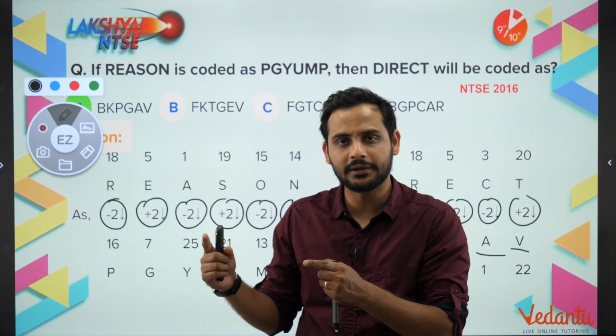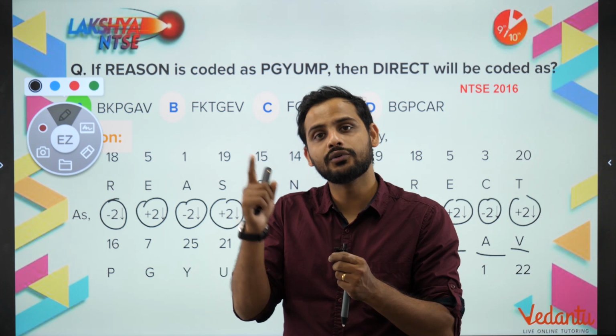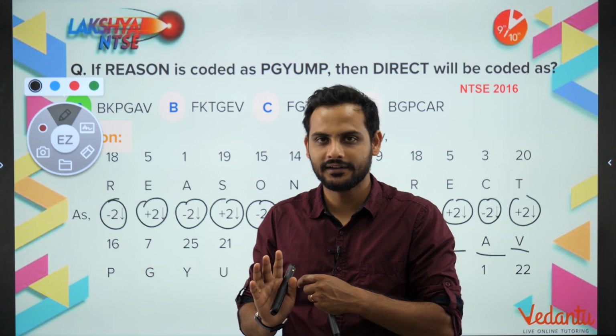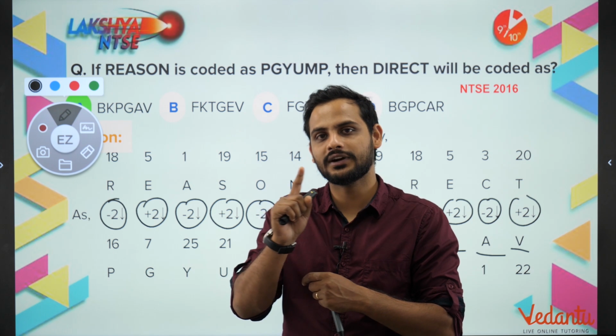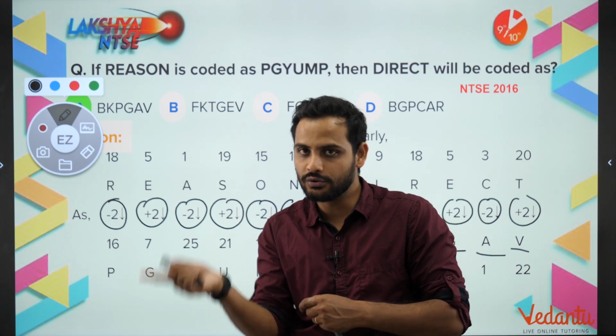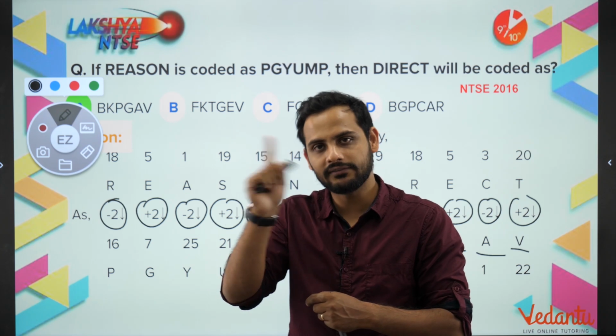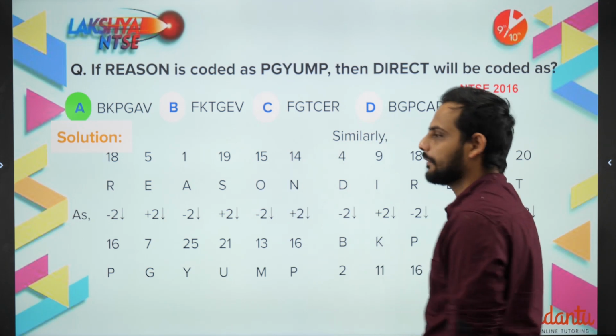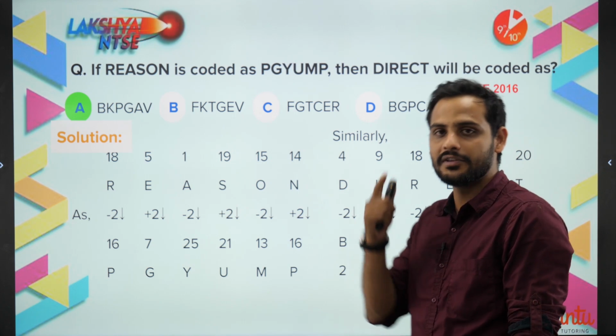Okay, if that is not working, suppose you are not able to get any pattern in that part, then you will go for the numerical value assigned to an alphabetic letter, right? We have already assigned, so we know A is 1, B is 2, C is 3, and we can do it in the reverse order as well, right? So then we'll go for that logic. First we'll check with this part, and as I check with this part, I got to know that my answer is equal to A. So keep this thing in your mind.